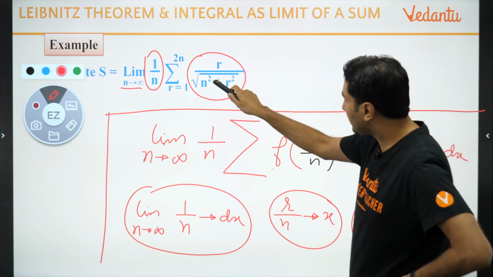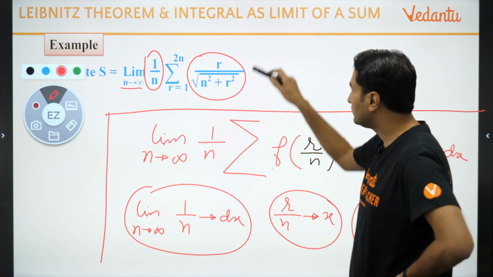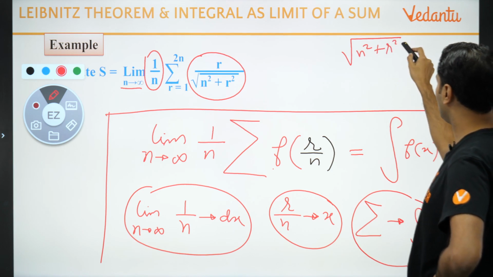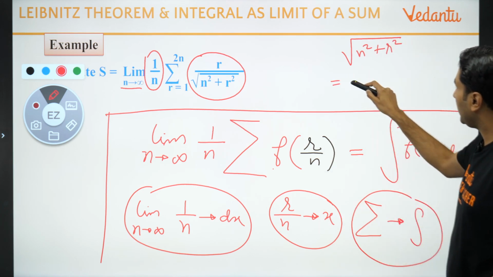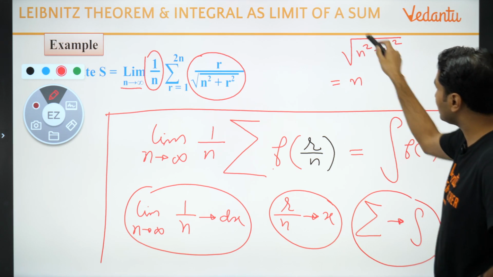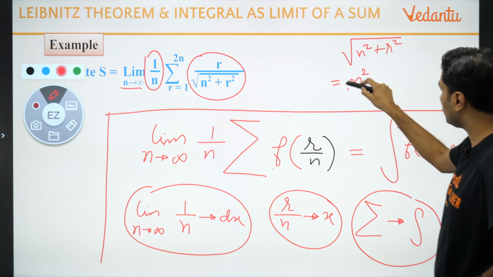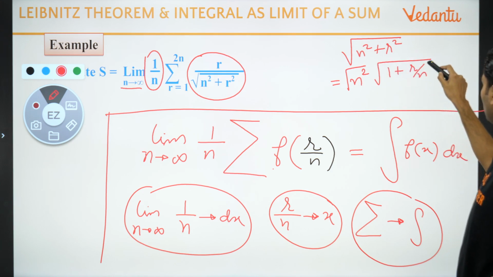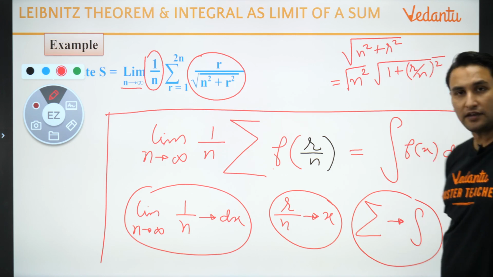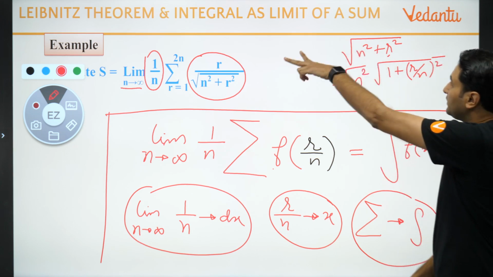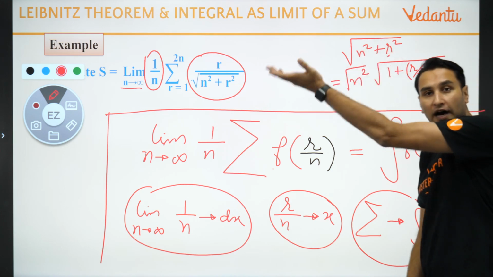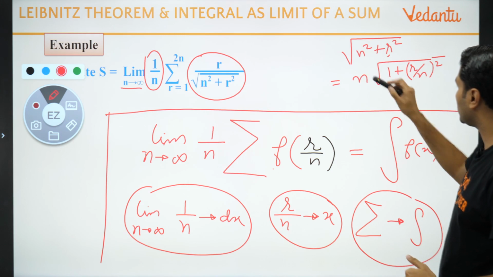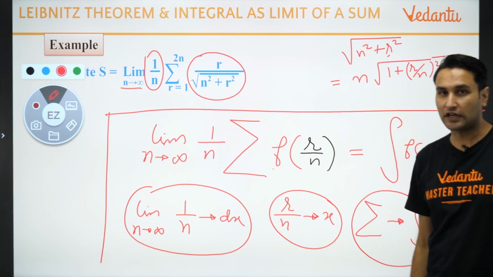What to do? Can I take n common outside? From under root of n square plus r square, can I take n common outside? When n square is taken outside, this will convert into 1 upon (r upon n) whole square. Agree? I am taking n square common outside from the under root. When it comes out, under root of n square will convert into n.